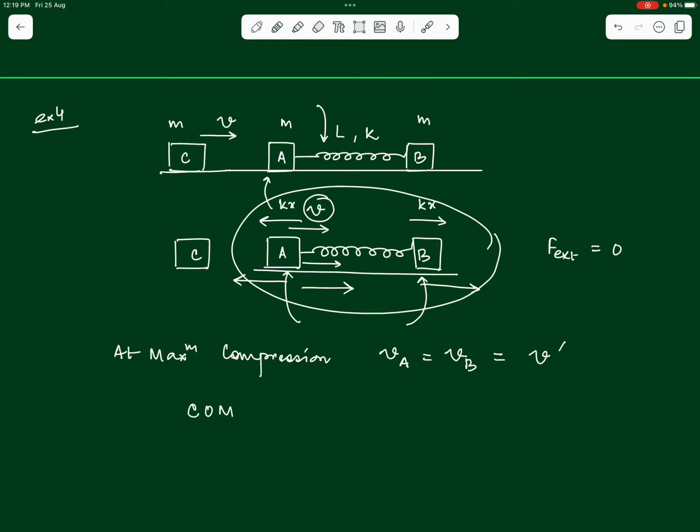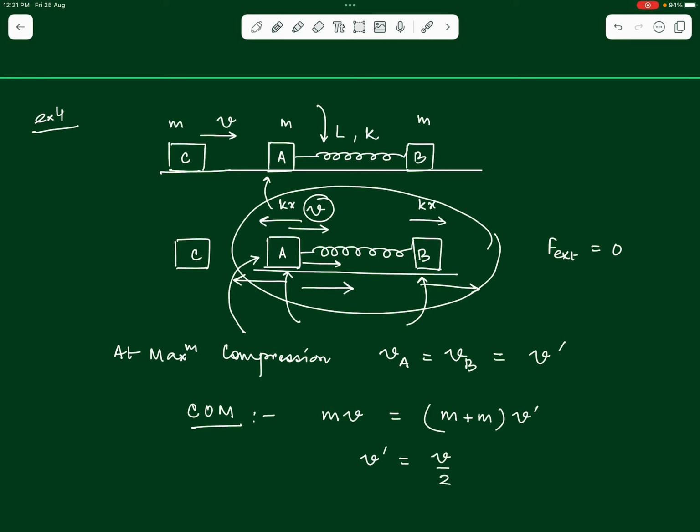So, can we say by conservation of momentum, the initial momentum of the system, which was only due to the velocity acquired by the block A, which is mv, can we say this will be equal to the momentum of the system when both the blocks are moving together, both the blocks having same mass m plus m times they are moving with a velocity v dash. So, can we say this will be the final momentum of the system, at the state of maximum compression? So, from here we get the value of v dash as v by 2.